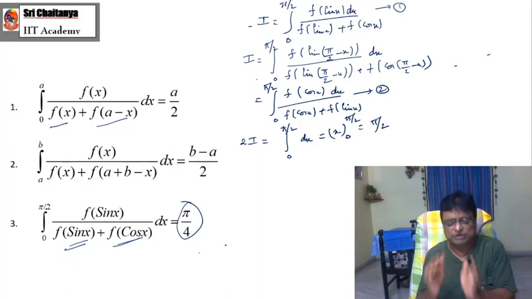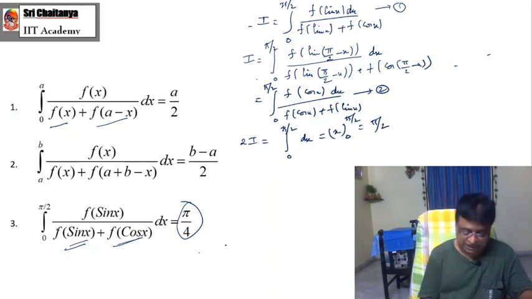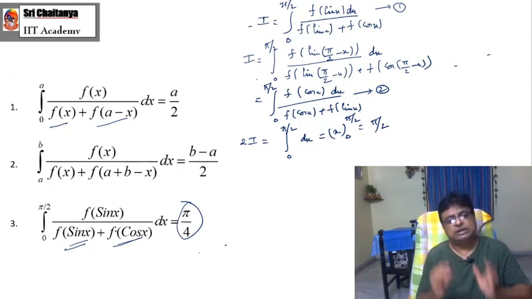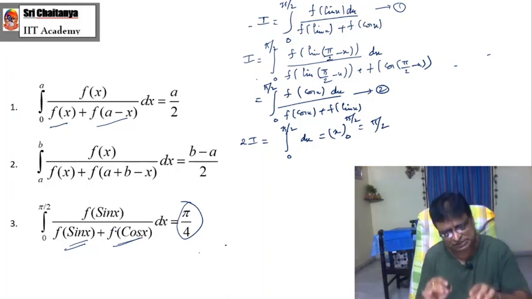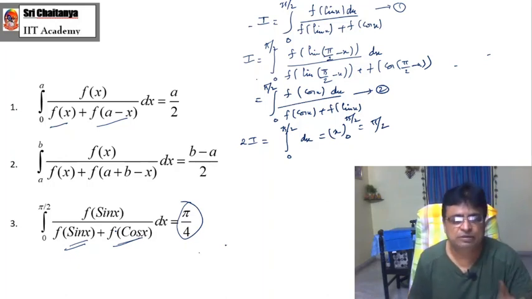A function in terms of sin x and cos x only. So whenever the integrand contains a numerator that is a function of sin x and the denominator is a sum of functions of sin x and cos x, then it is always better to use this particular formula, provided they are not of the same degree.